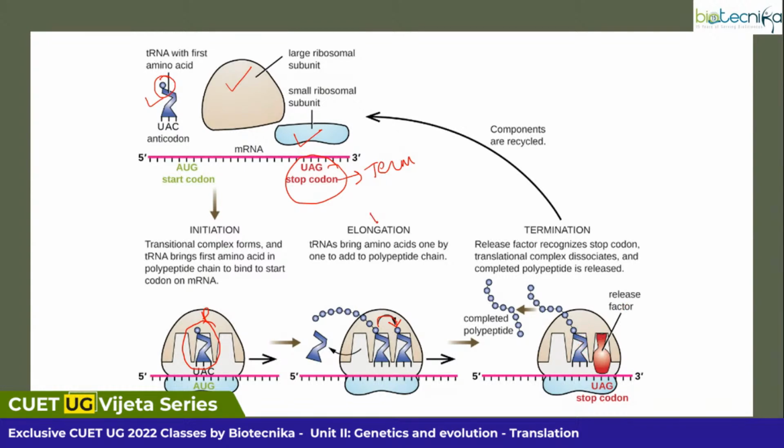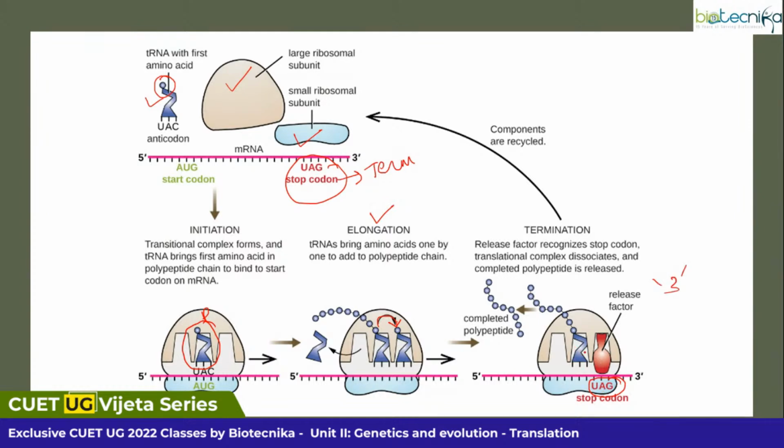So that becomes your elongation. That is the bond formation. From here, the amino acids will be joined to this amino acid tRNA and that will be released. Another amino acid tRNA comes into play. When you go for termination, what happens? As the ribosome keeps on scanning the mRNA, it reaches a specified stop codon. It could be any of the three stop codons we have seen. Suppose it is UAG.